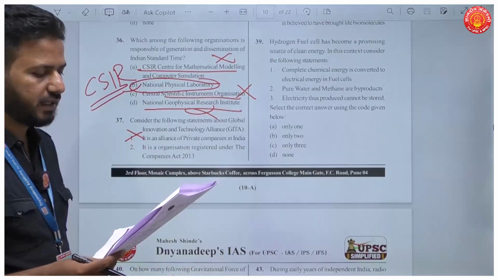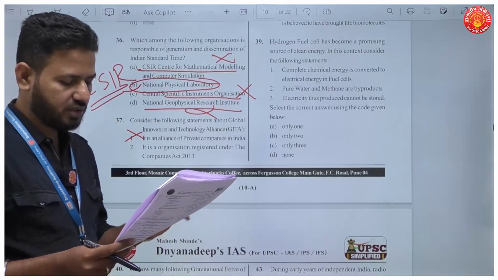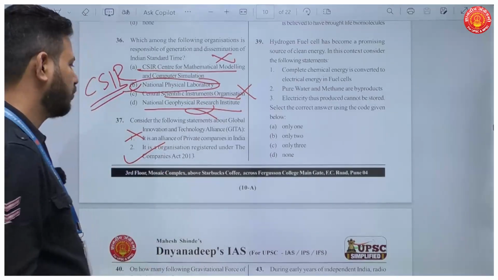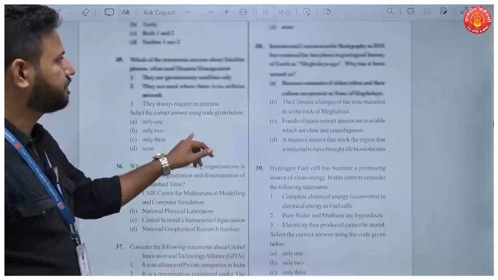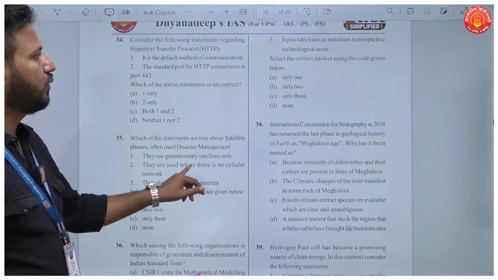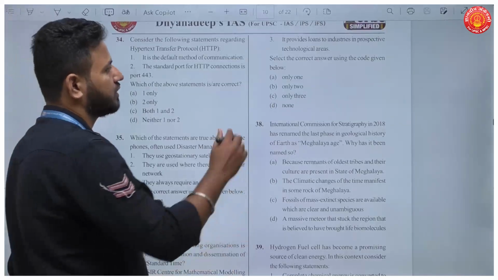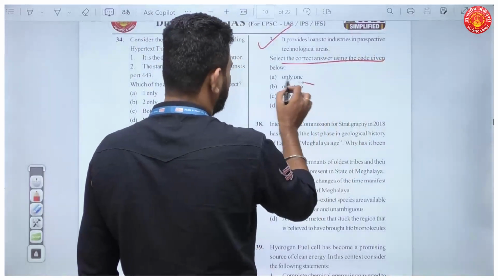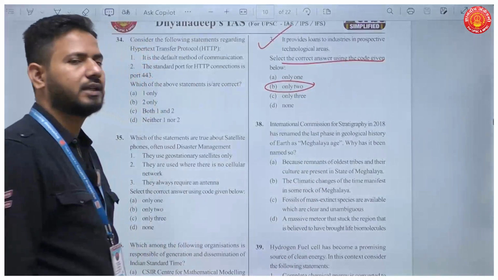So the first statement is incorrect. Second, it is an organization registered under the Companies Act 2013. This is true. And the third statement, it provides loans to industries in prospective technological areas. This is also true. So the correct answer here is that two statements given here are correct.